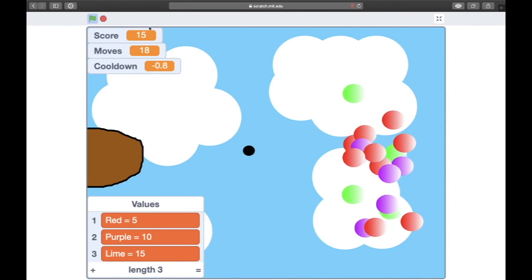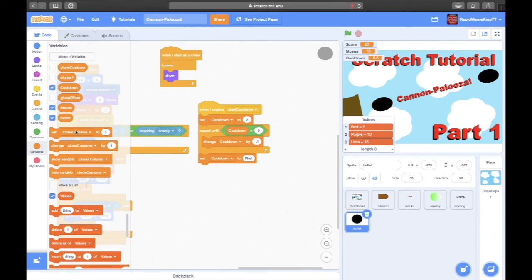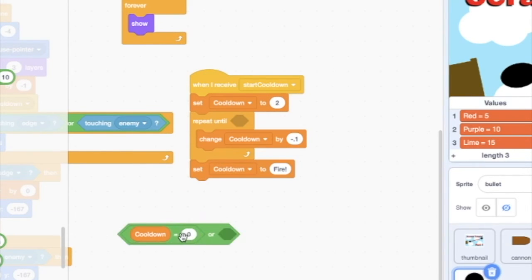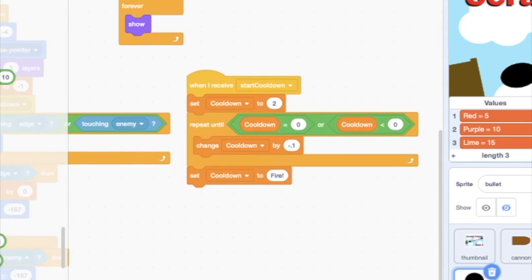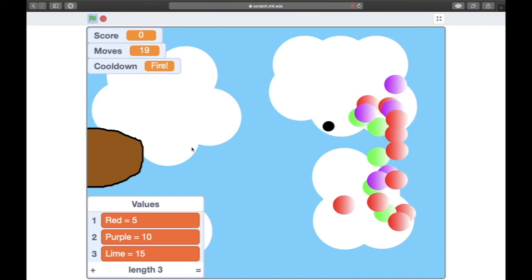Okay. So we're gonna do this. Cooldown, or if cooldown is less than 0. Okay, so that should work now.